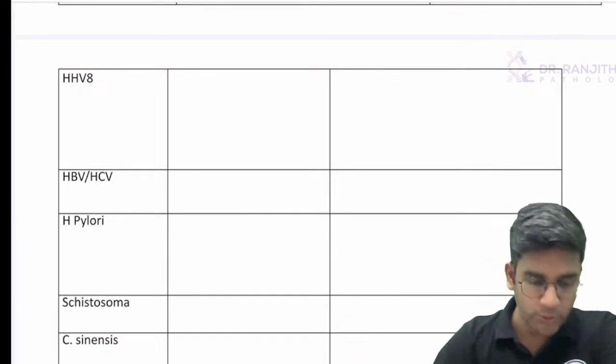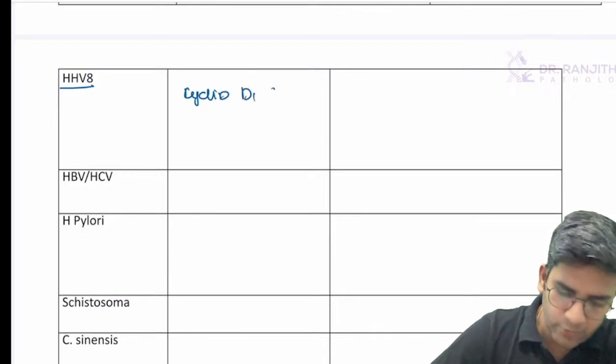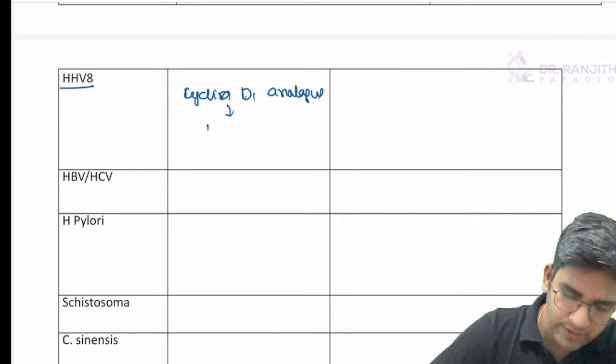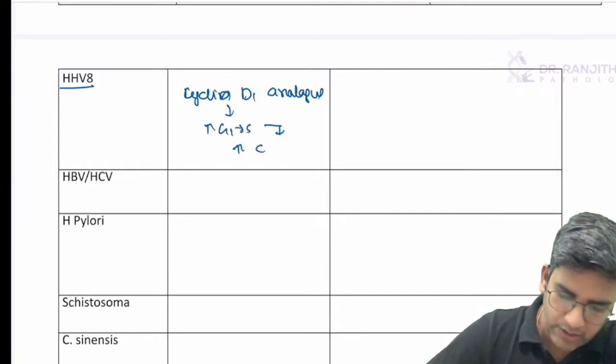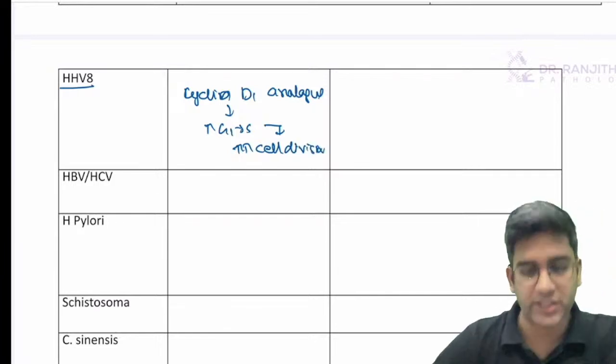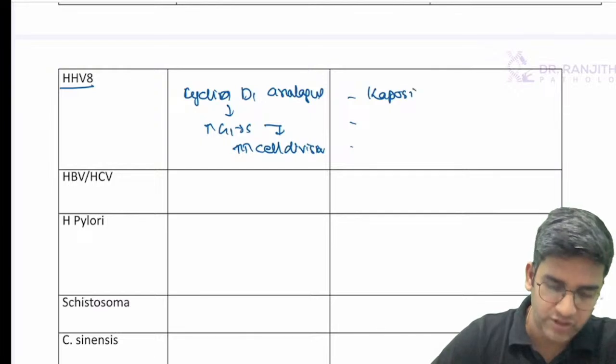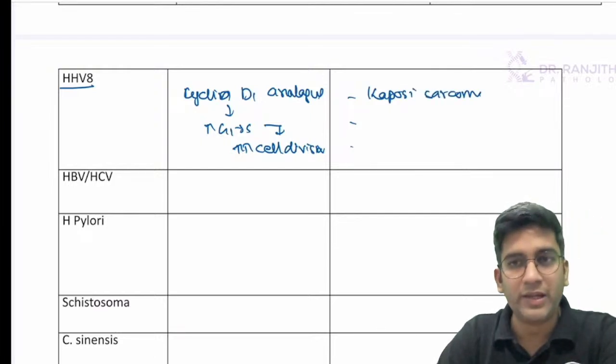HHV8, human herpesvirus 8, the Kaposi sarcoma-associated virus. It has a protein called cyclin D1 analog, which increases the G1 to S phase transition, causing an increase in cell division. That's one of the common mechanisms of HHV8. There are three conditions in HHV8. Definitely you won't forget Kaposi sarcoma. That's one by default.